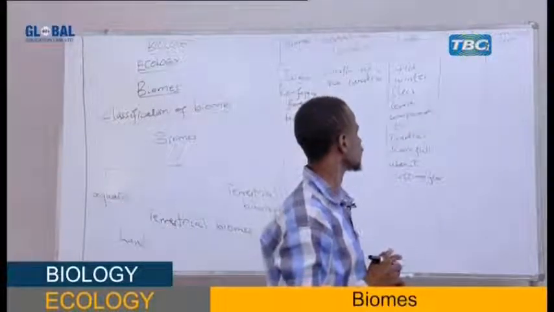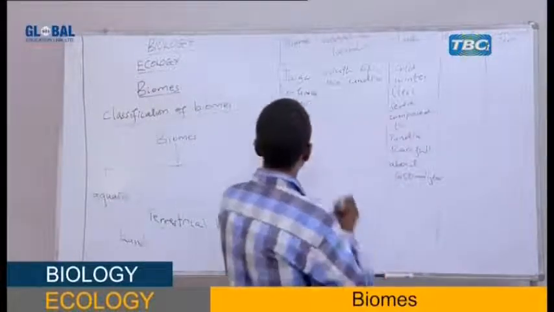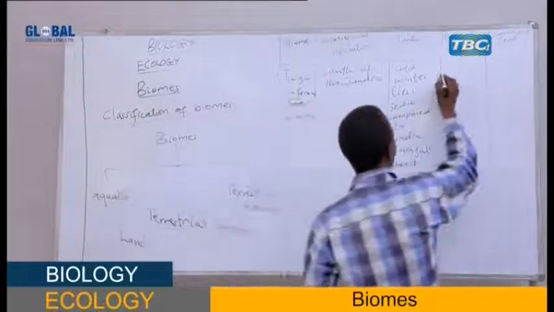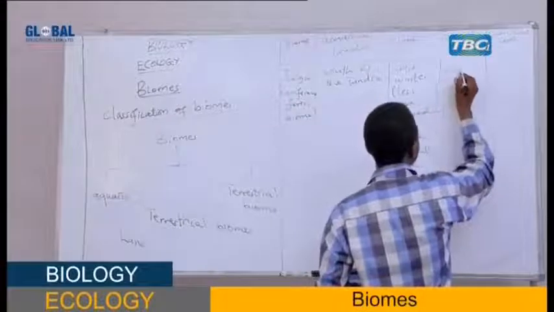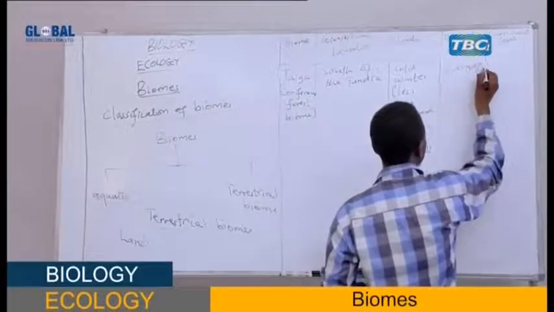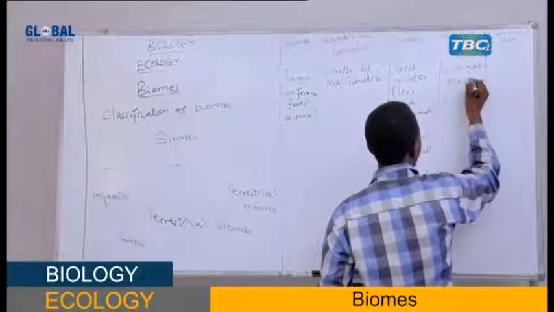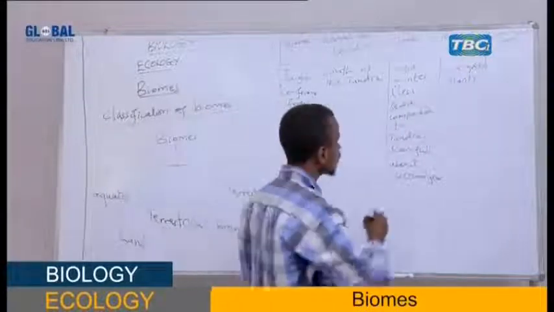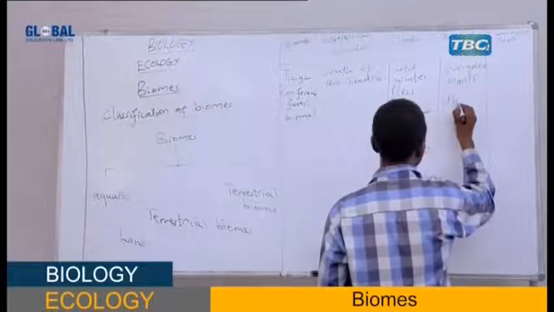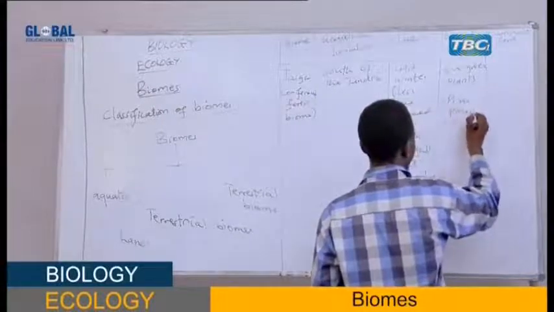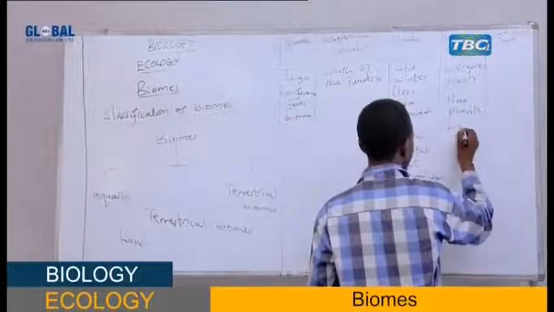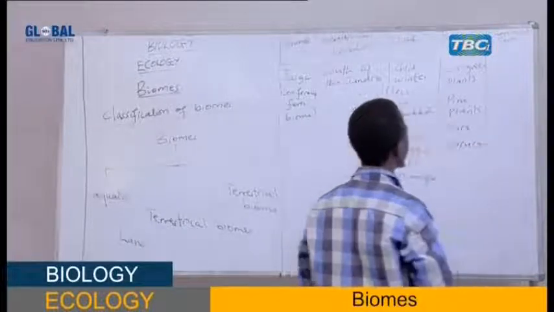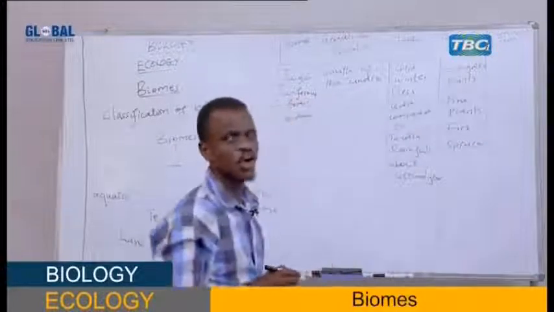Hope you are following, my student. Now, the dominant flora are the namesake coniferous forest. Therefore, here they are evergreen plants with needle-like leaves. You will find the pine plants here, and firs and spruce, members of the division Coniferophyta.